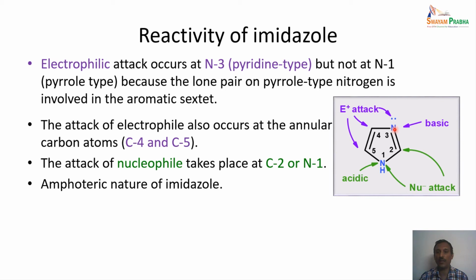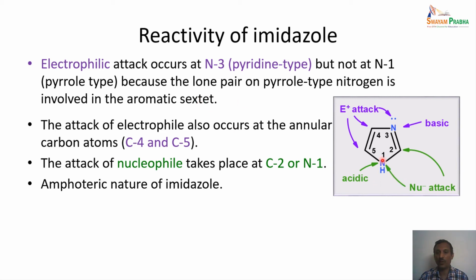And we have other carbons. We have carbon number 2, carbon number 4, and carbon number 5. So they behave differently because of the nitrogen atoms that are present here. So we can exactly say that the electrophilic attack actually occurs on the N3, that is the pyridine type, because this is a basic nitrogen. So an electrophile can easily attack this nitrogen more effectively, but not on the NH nitrogen. So that is the reason this pyrrole nitrogen is not attacked by the electrophile, whereas the pyridine nitrogen is easily attacked by the electrophile,